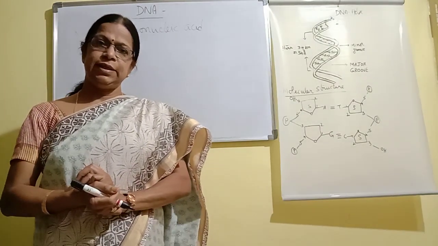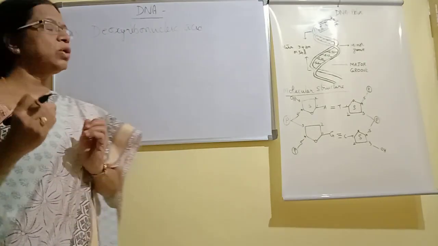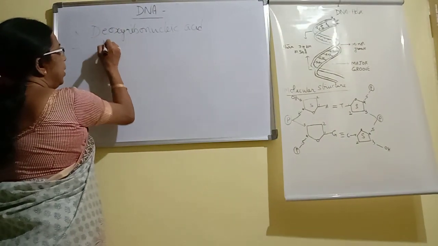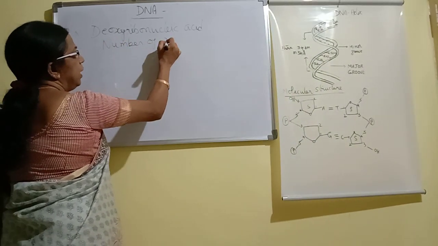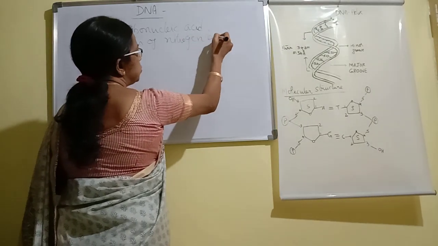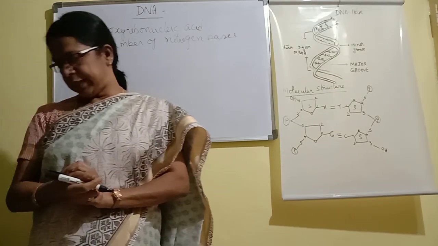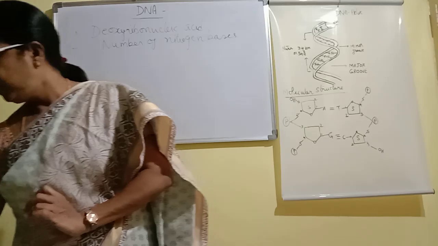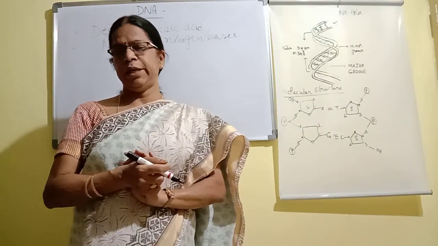The length or size of DNA is measured in terms of the number of nitrogen bases present, so here we can calculate the length based on the number of nucleotides present.